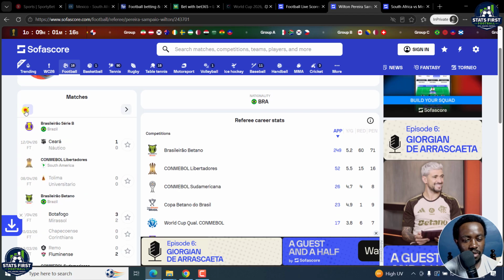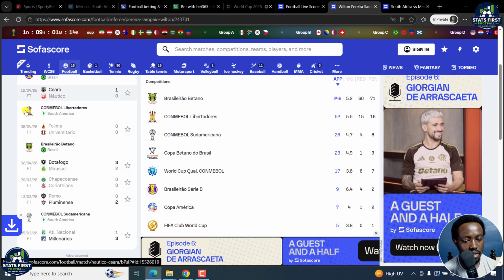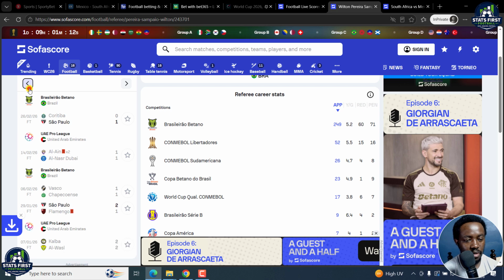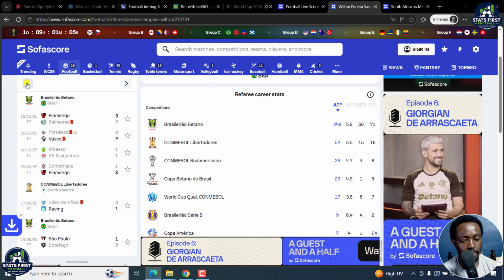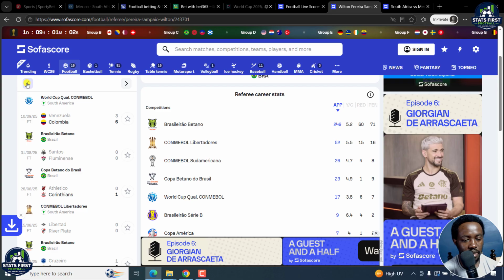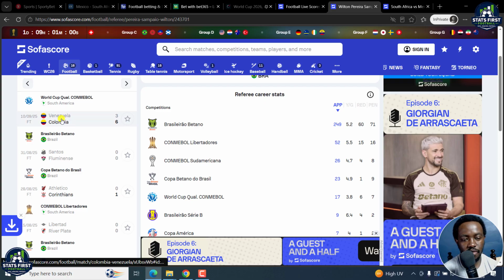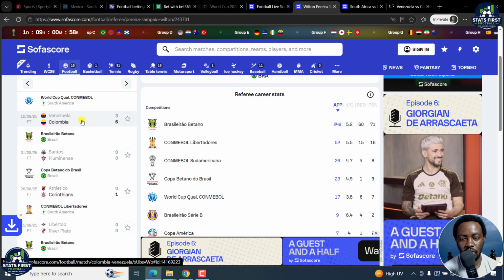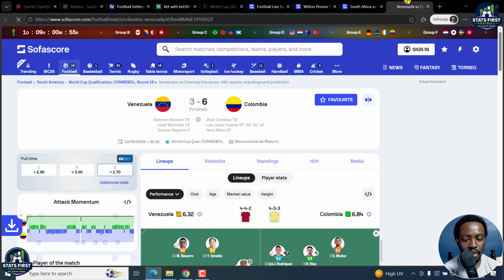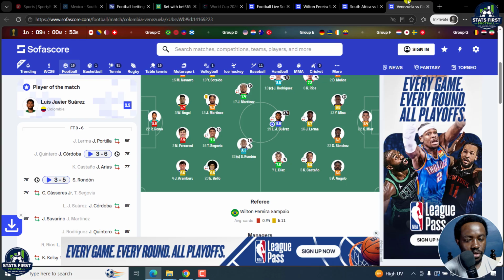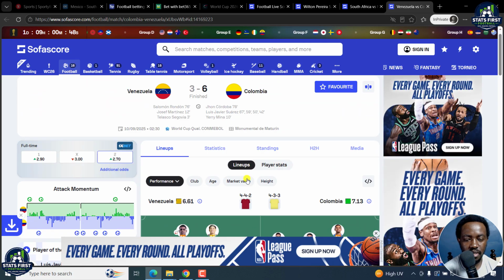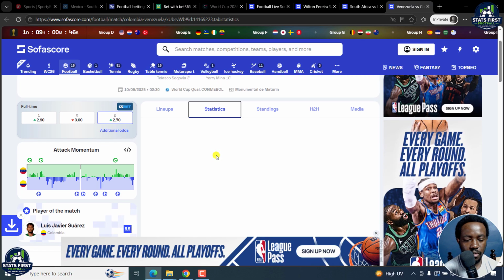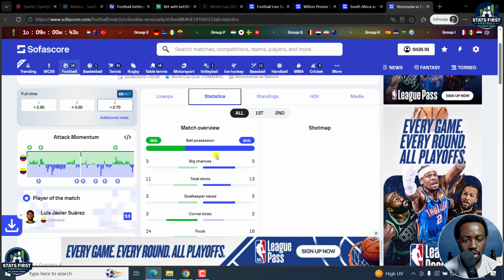And let's see if he has refereed any international football game in the recent past. Let's see if there's any country he has refereed. It's more or less club games. Okay, he did ref a game last year, Venezuela versus Colombia, and let us see how he refereed. So this game had how many? Had just one yellow card. But let us see the stats for this. Let us see how they played.